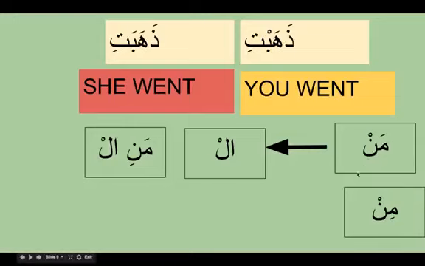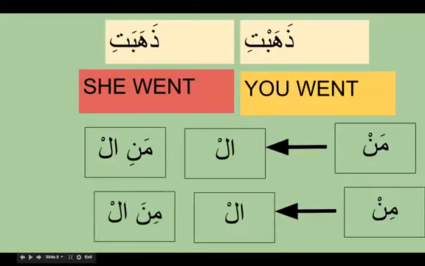If it is man, then the noon will get kasra. If it is min, followed by al, the noon will get a fatha. So we'll get minal, like minal jinnati wan nas. So it is min plus al. So you can't pronounce iltiqai sakinaini. The sukoon turns into a fatha, and depending on the other situation turns into kasra. So we have to remember.